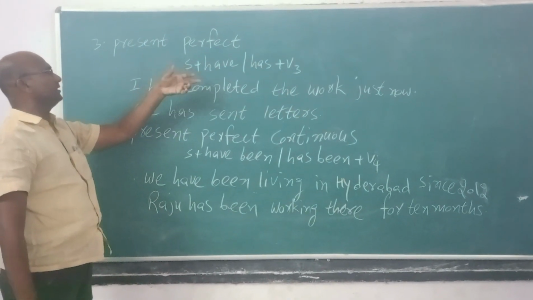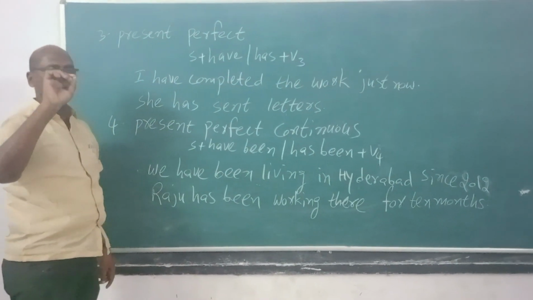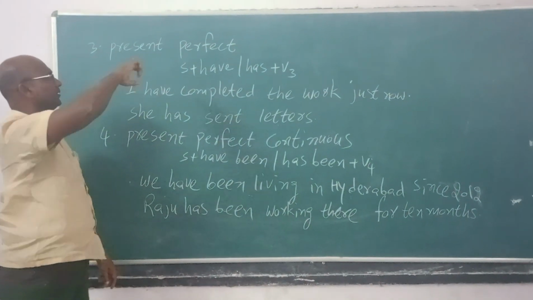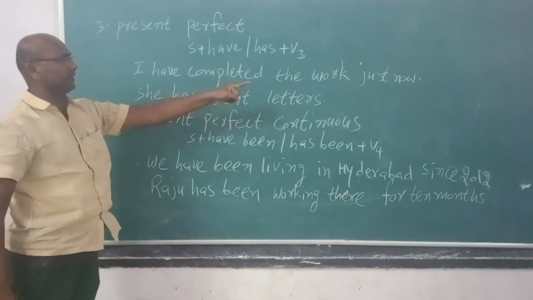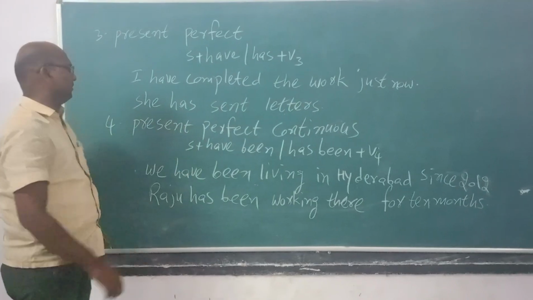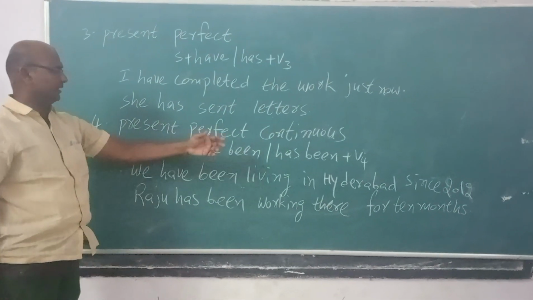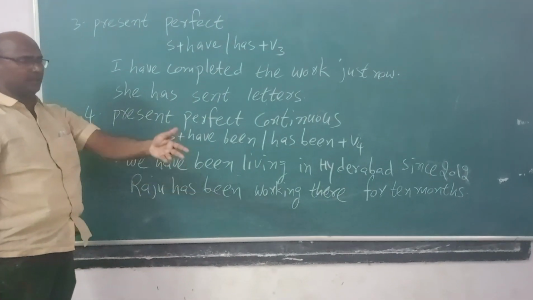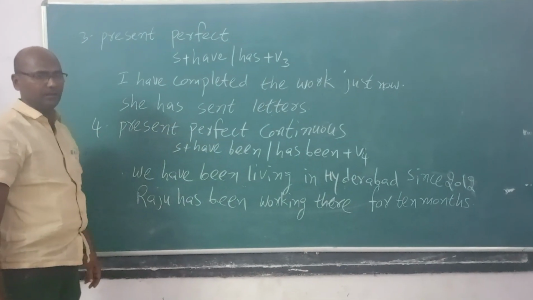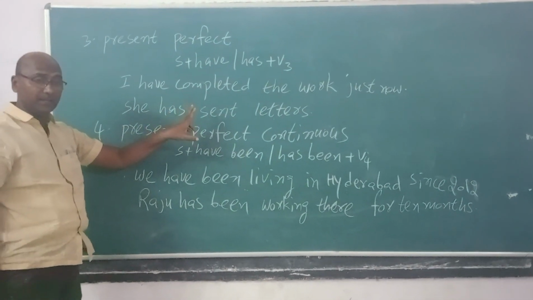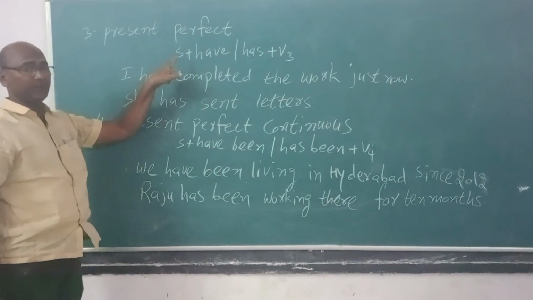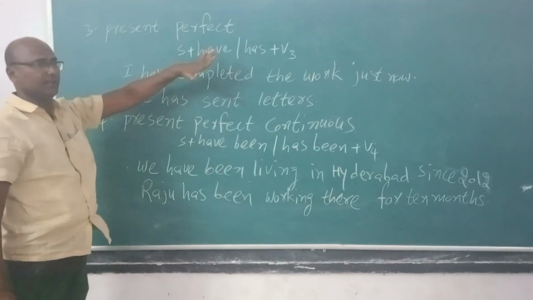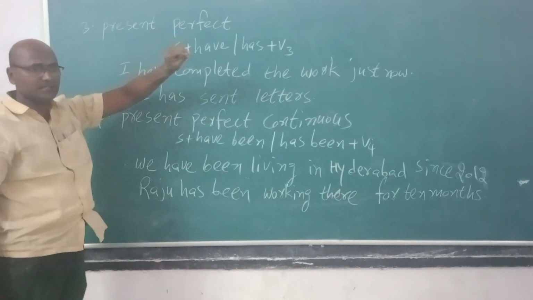Actually, we use present perfect sentences only for completed actions, just completed actions. I have completed the work just now. It has completed just now. She has sent the letters. She sent the letters just now. So total completed actions will be taken in this present perfect, and the structure is subject plus have or has plus V3. This is the present perfect for completed actions, just completed actions.